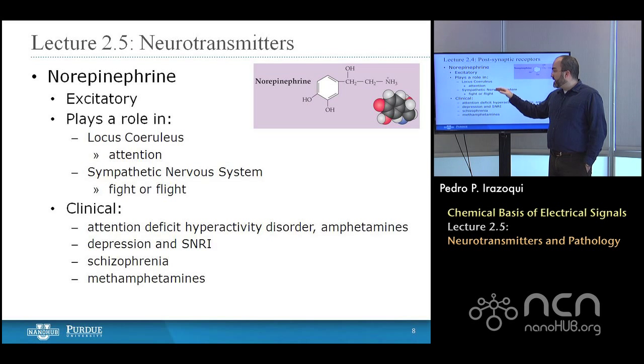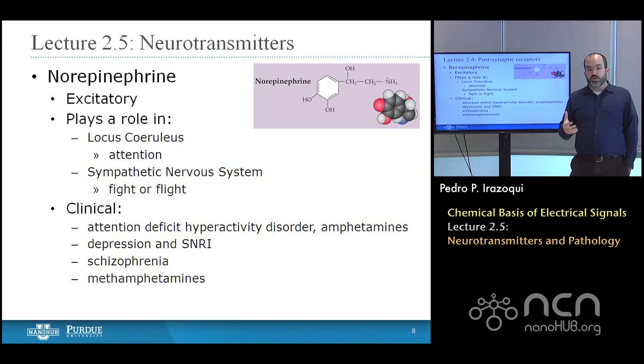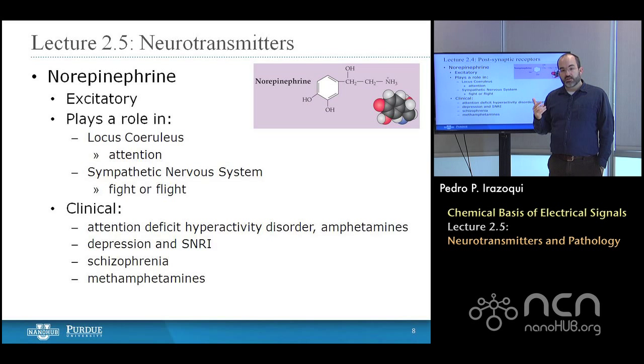Norepinephrine is implicated in the sympathetic nervous system, which is part of the excitatory portion of the autonomic nervous system. So you can break the autonomic nervous system into sympathetic and parasympathetic portions. The sympathetic leads to a fight or flight response.